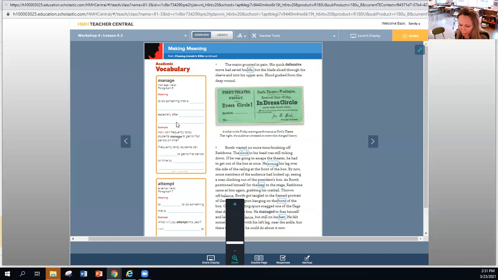"Will no one stop that man?" An anguished Major Rathbone again pleaded to the crowd below. Clara Harris shouted out, "He has shot the president."